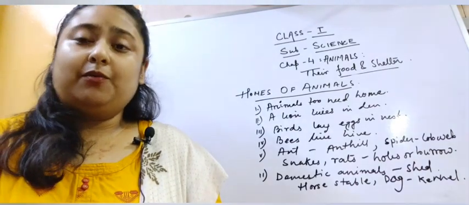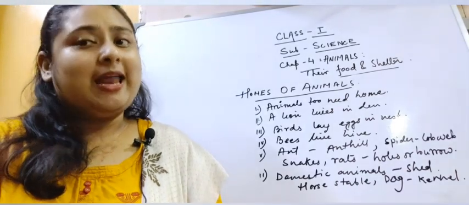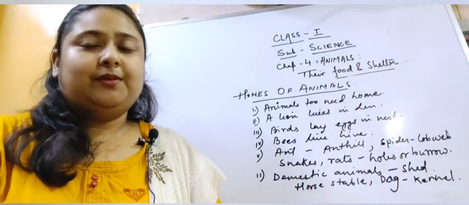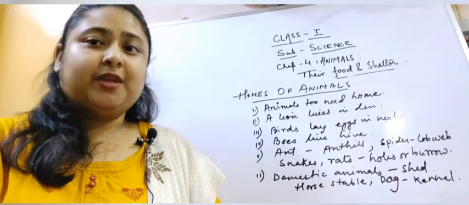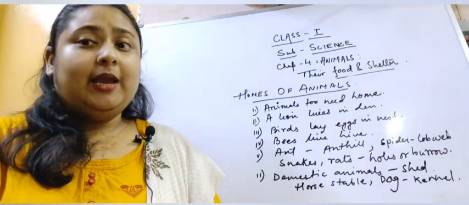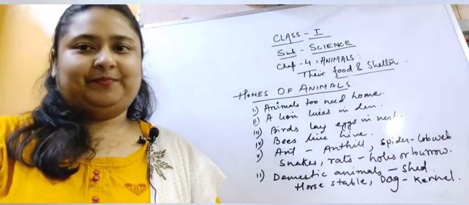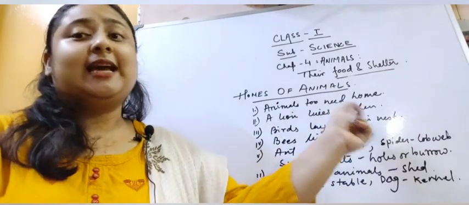So let's learn about the different kinds of shelters or homes of the animals. Wild animals like tiger, lion, who live in forest and whom we cannot keep in our homes, they make dens for them. So a lion lives in a den.